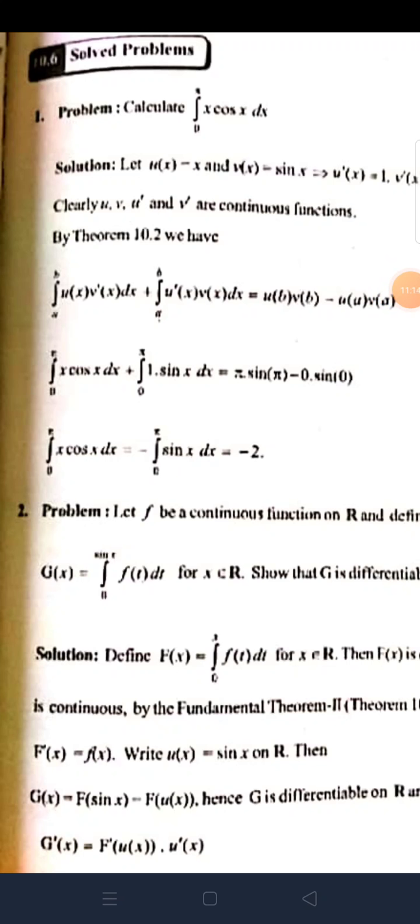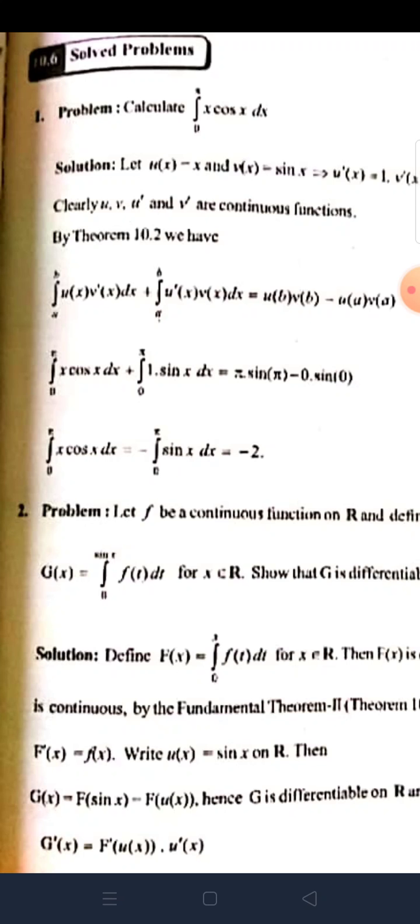Next problem. Let f be a continuous function on R and define g of x is equal to integral 0 to sin x of f of t dt for x belongs to R. Show that g is differentiable on R and compute g dash. Define F of x is equal to integral 0 to x of f of t dt for x belongs to R. Then F of x is differentiable, since the function f is continuous by fundamental theorem 2, we have F dash x is equal to f of x.